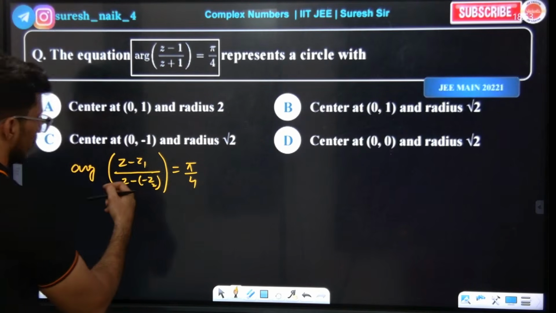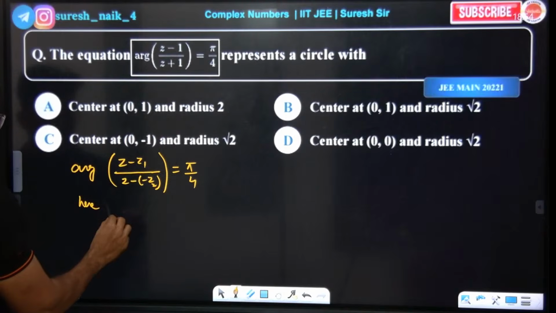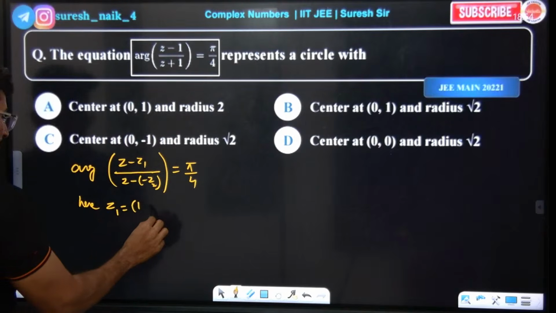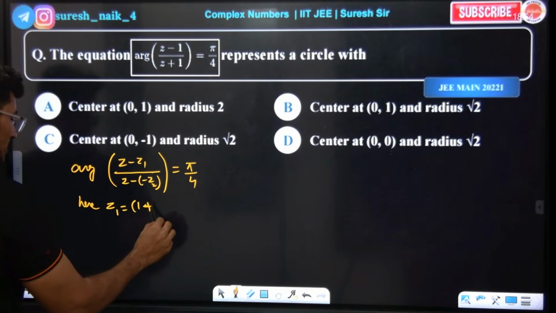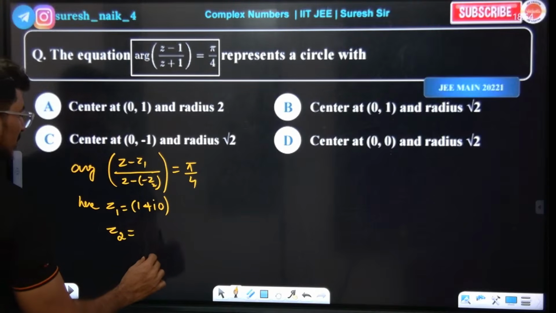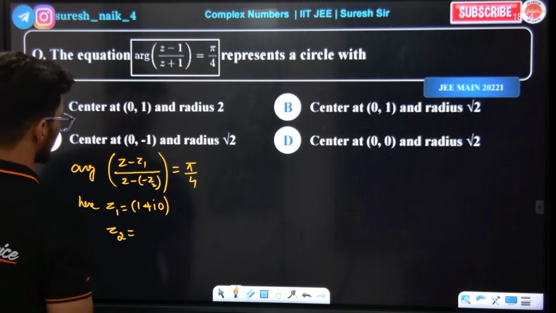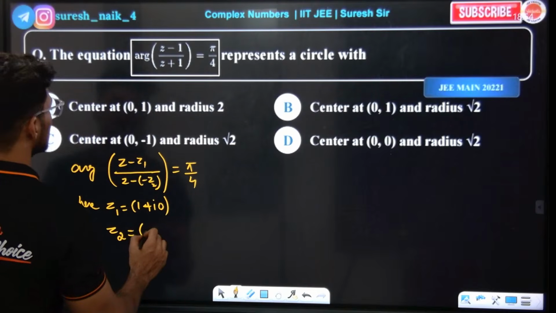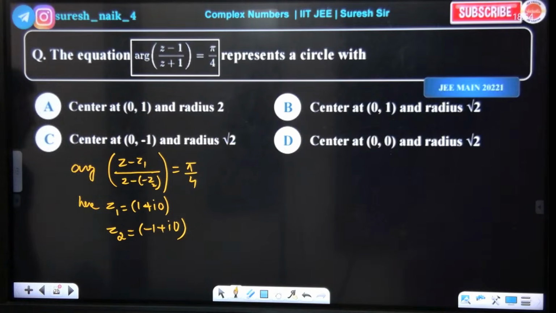Compare: what is z1? z1 is equal to 1 plus i0. And z2 is minus 1 plus i0. Correct or not? So these are z1 and z2.